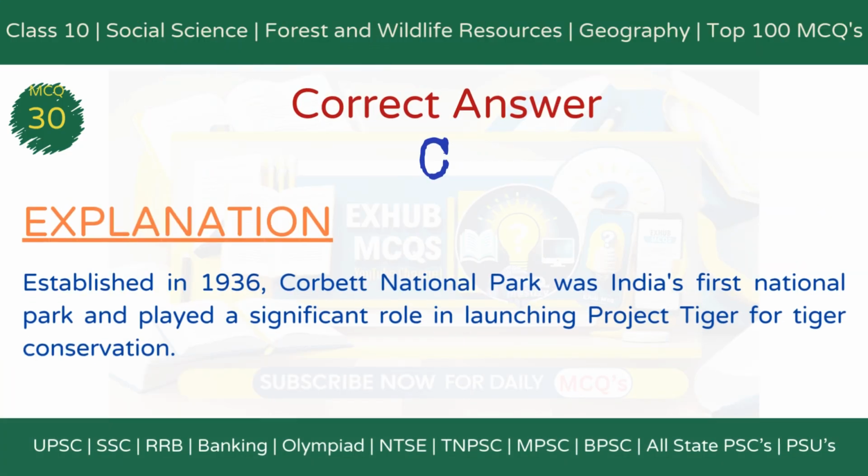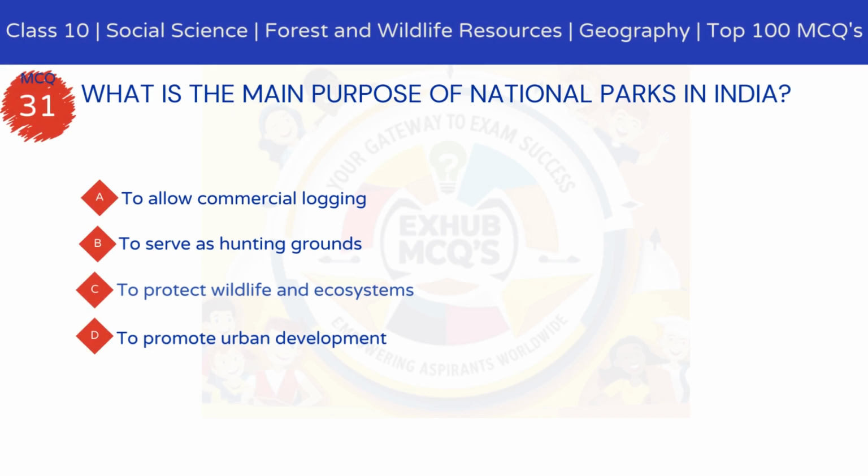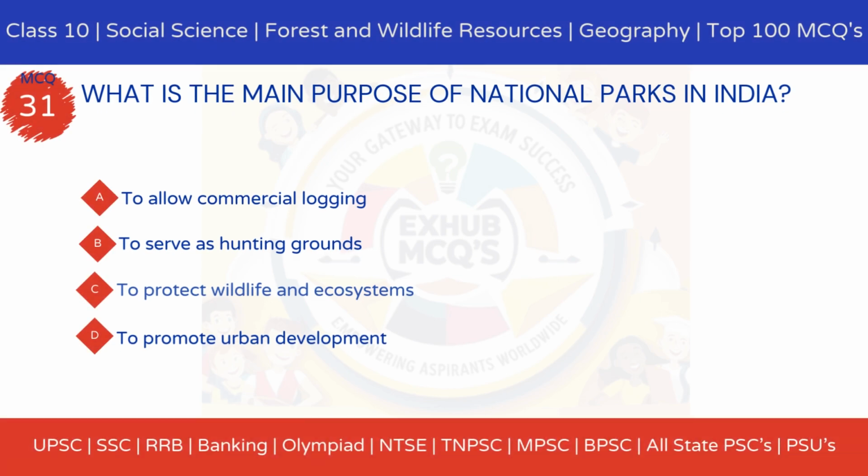The correct answer is option C, it was the first national park of India. Explanation. Established in 1936, Corbett National Park was India's first national park and played a significant role in launching Project Tiger for tiger conservation.